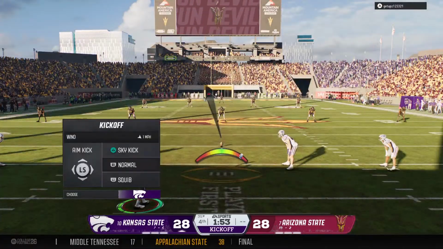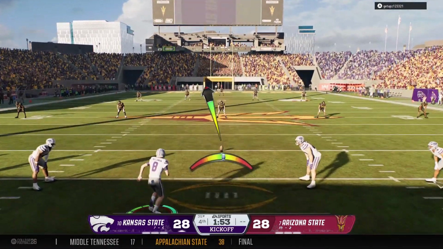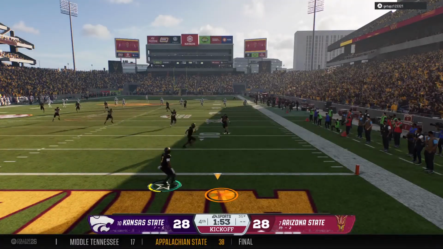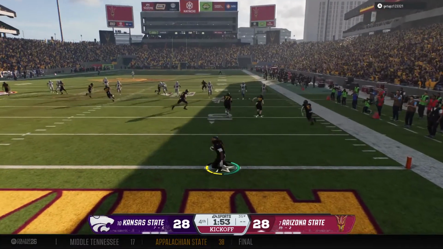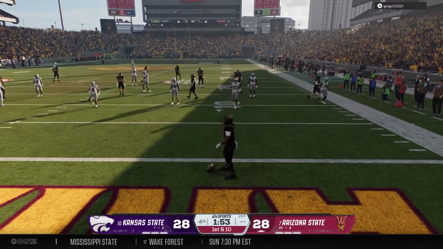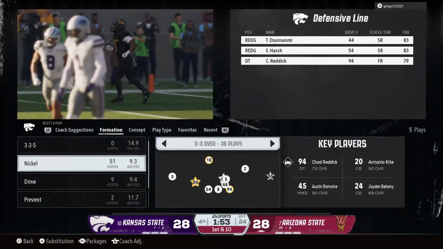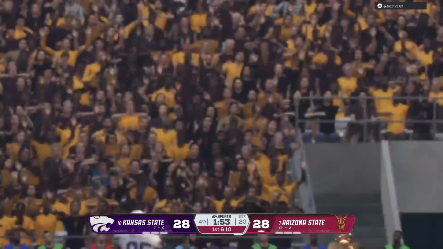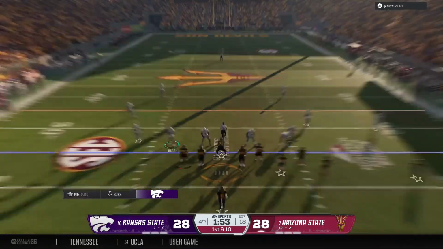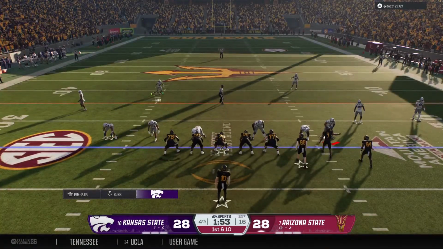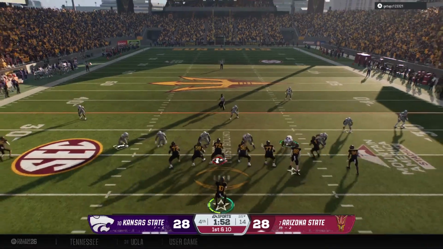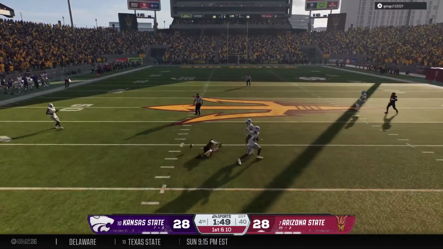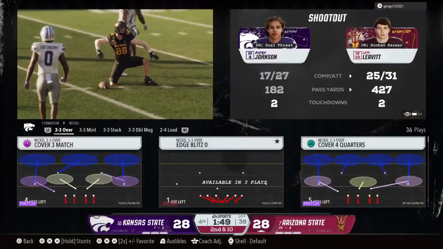So after putting up the touchdown, the kickoff team is out there to boot it away. So no return here. He takes it in the end zone, and they'll begin the drive at the 25. And the first play of the drive now from the 25. To throw, it's Levitt. Looking for his big tight end. Incomplete. That should have been caught.